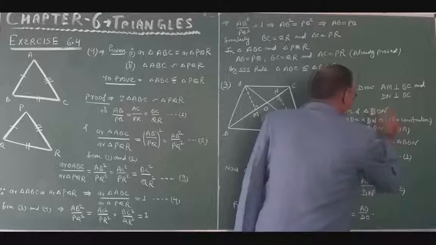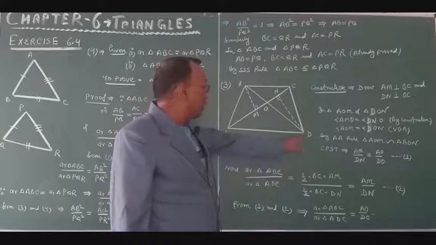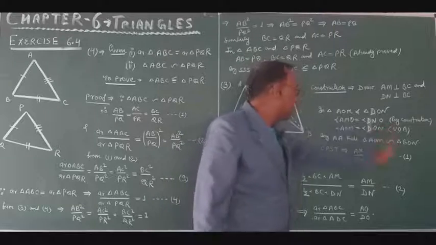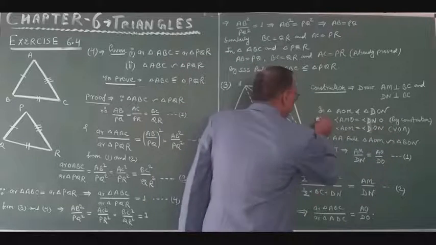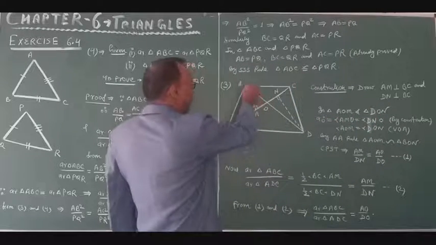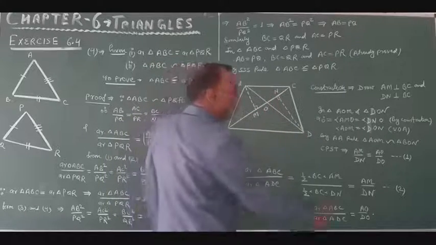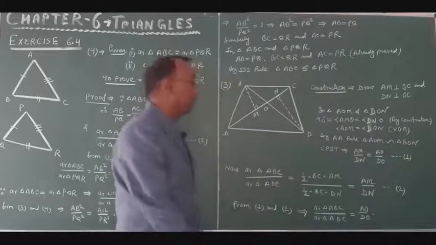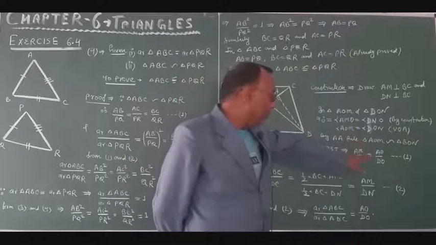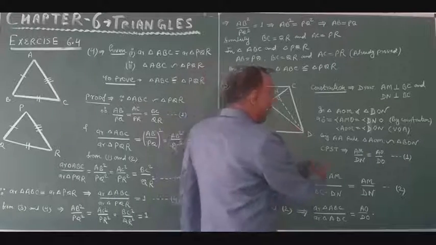DON. It is there. Now just look here. This angle AMO is equal to angle DNO, which is 90 degrees by construction. Again, angle AOM is equal to angle DON, because these are vertically opposite angles. Therefore, by the angle similarity rule, triangle AOM will be similar to triangle DON.